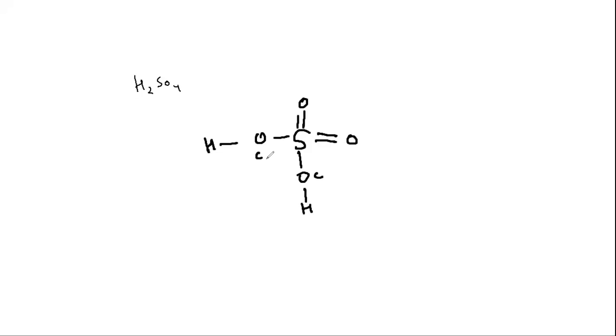But what about sulfur? When we talk about sulfur, its configuration is 1s2, 2s2, 2p6, 3s2, 3p4. Sorry, not 3p6, it will be 3p4. Sulfur is 16, right? So 3s2, 3p4 will look something like this.